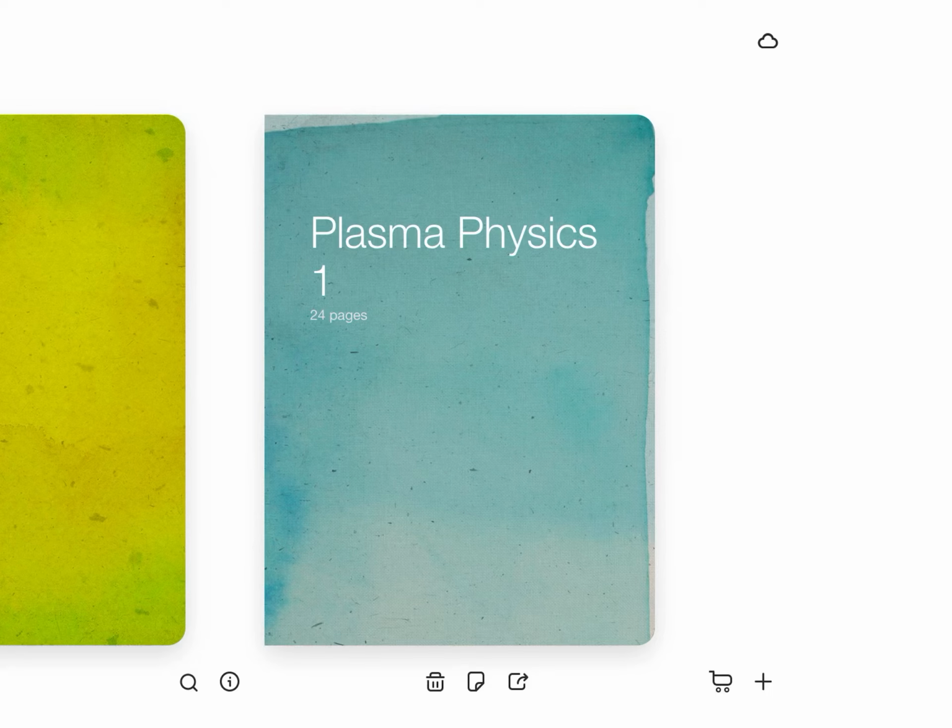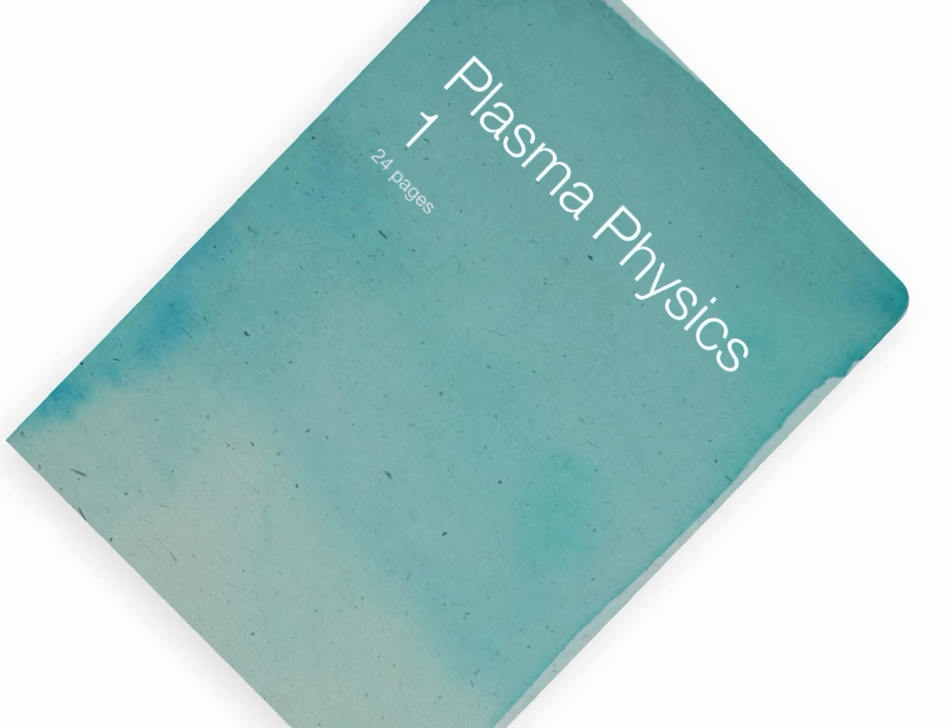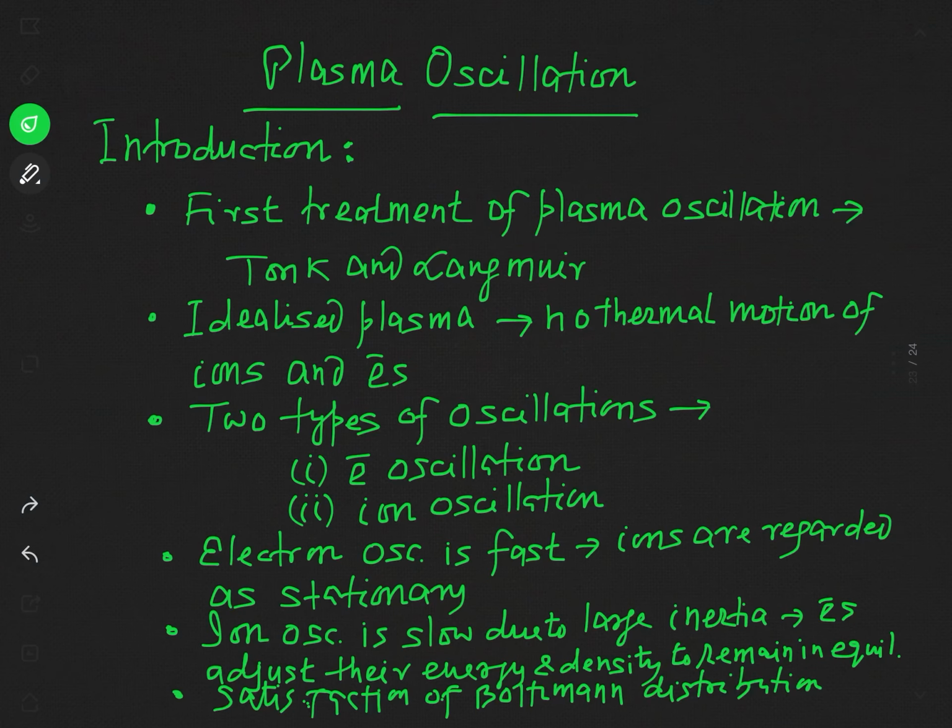In this lecture, we are going to discuss a very important concept which is called plasma oscillation. In fact, you will find a characteristic frequency in the calculation of plasma oscillation which is called plasma frequency, and you will see in the forthcoming lectures that we always use this characteristic frequency in our calculations. So let us start plasma oscillation.